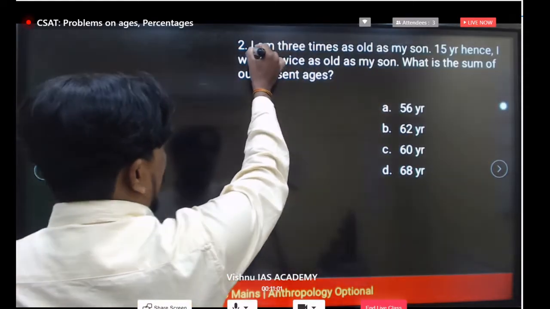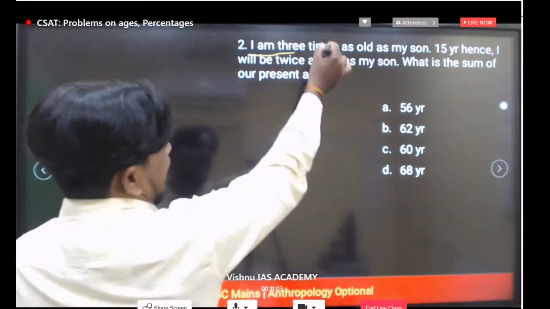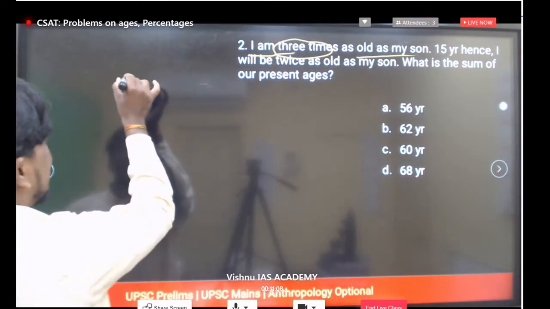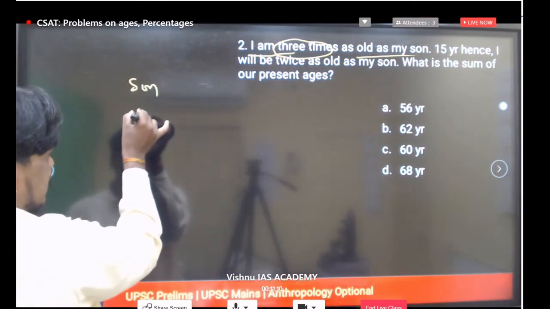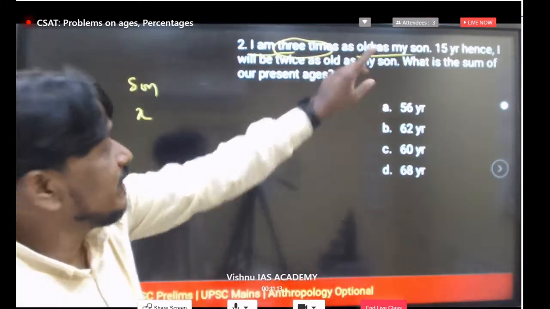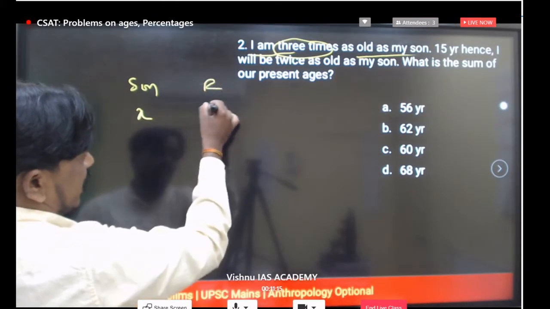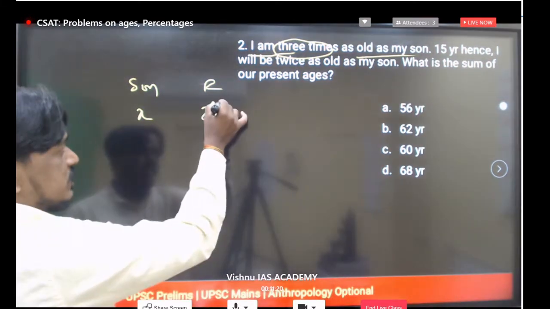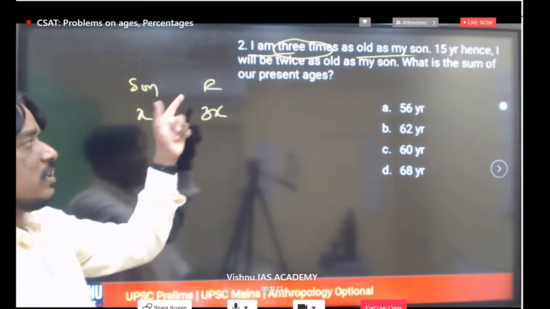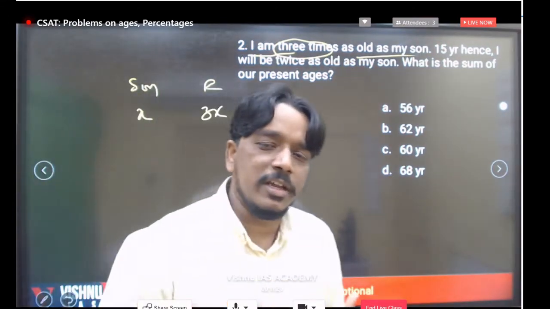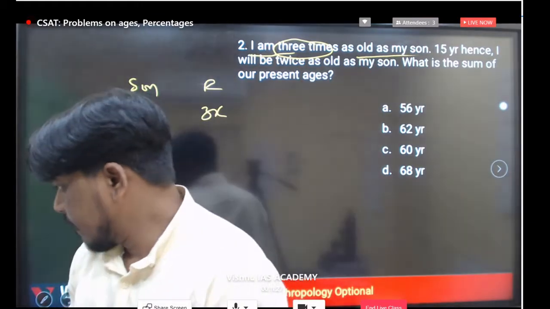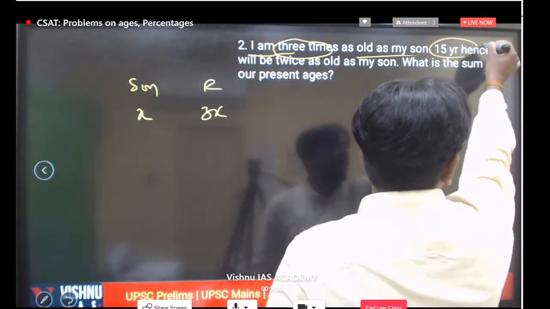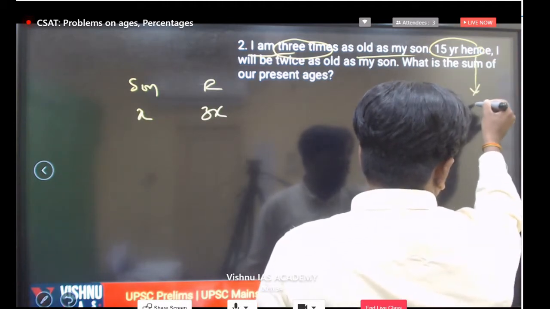What data we have? I am 3 times as old as my son. If my son is X years, I am 3 times old. Father, myself. So I am 3 times old means we will get 3x. The first, son's age is X. If you consider father, you will get 3x because 3 times. Clear guys? Now next point. The 15 years hence. Hence means we have to take plus.